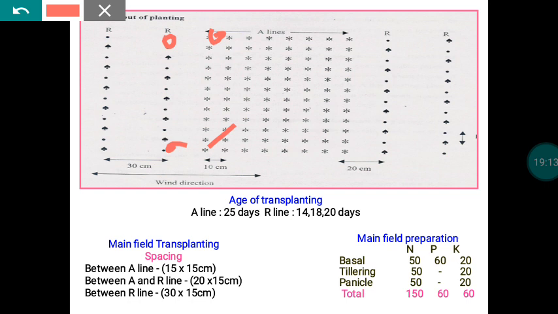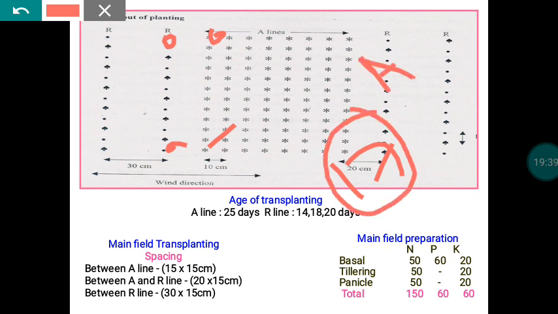Suppose there is a mismatch with reference to flowering, so that A comes to flowering early. Today the date may be the 17th. On the 17th, some plants in the A line come to flowering. On the 17th there won't be any flower in the R line, which means whatever flowers open today in the A line will all become chaffy. We cannot convert those flowers into seeds. That is mainly due to the non-supply of pollen from the R line.